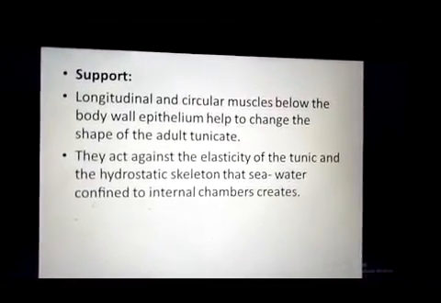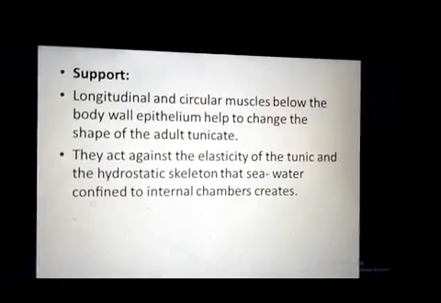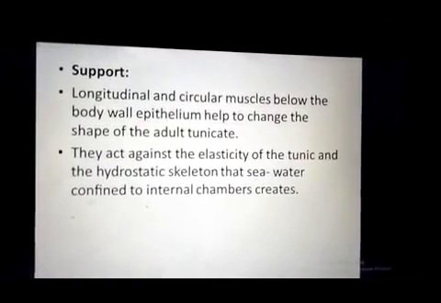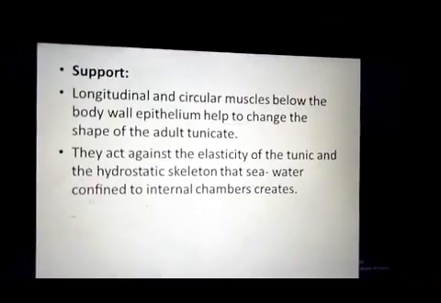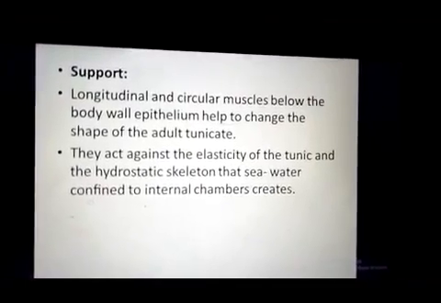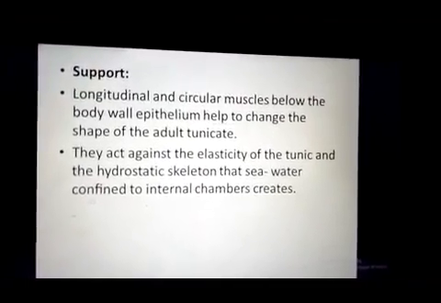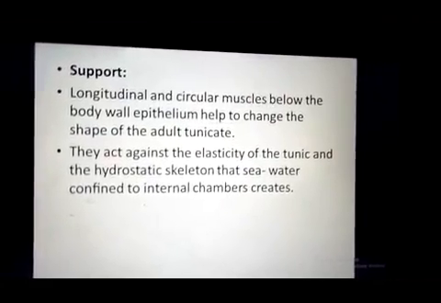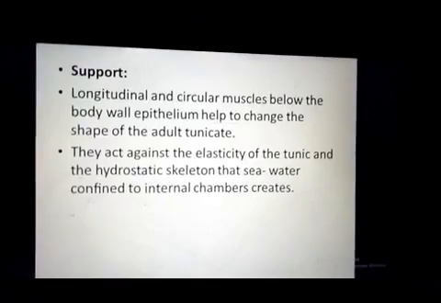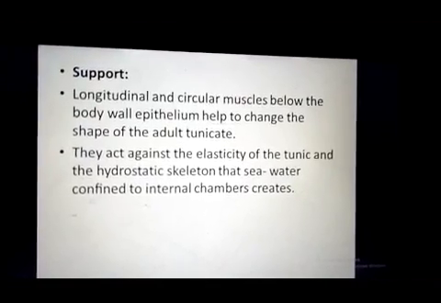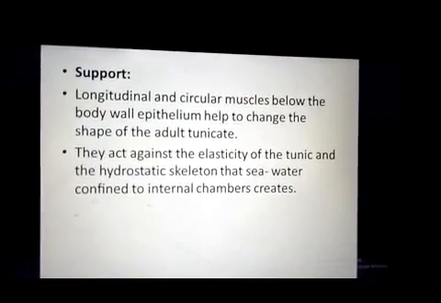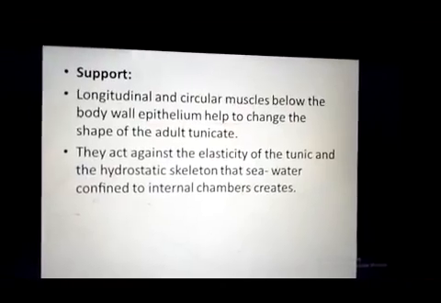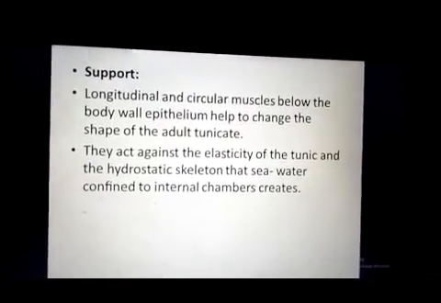When these muscles contract, they apply a force on that water, and this water acts as a hydrostatic skeleton. So the muscles and the water which is present in their body cavity both provide support to the animal.